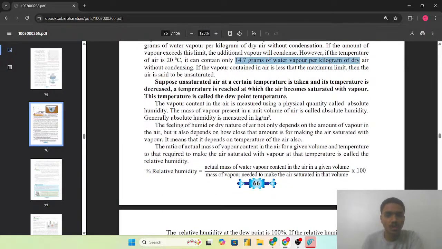So suppose unsaturated air at a certain temperature is taken and its temperature is decreased. A temperature is reached at which air becomes saturated with the vapor. This temperature is called as the dew point temperature.